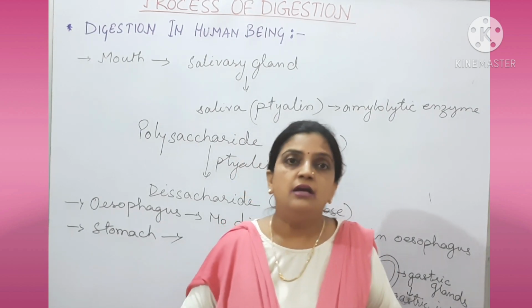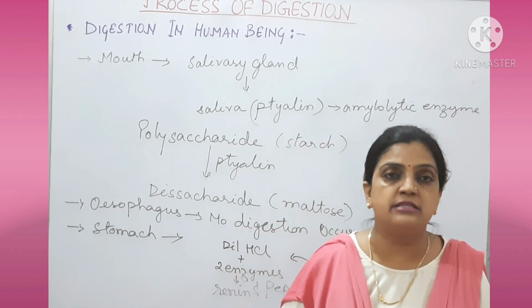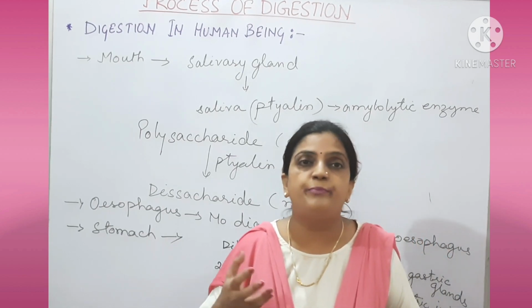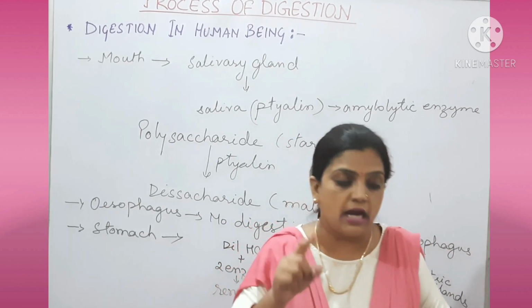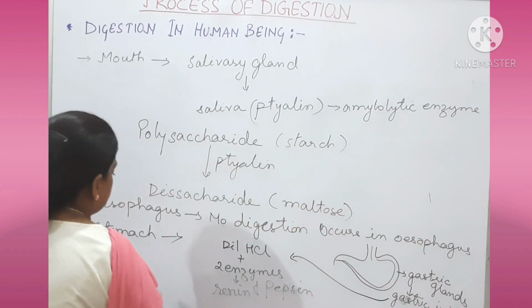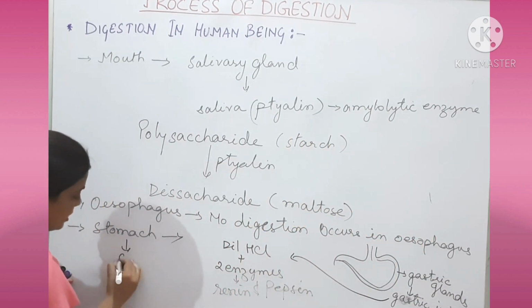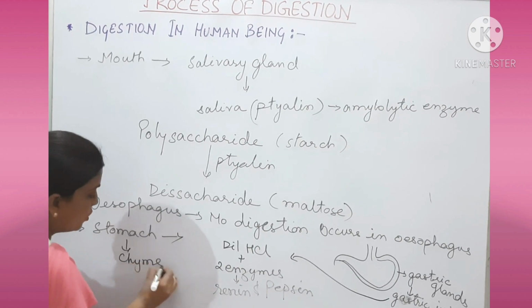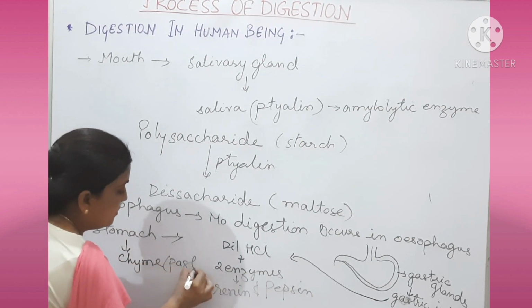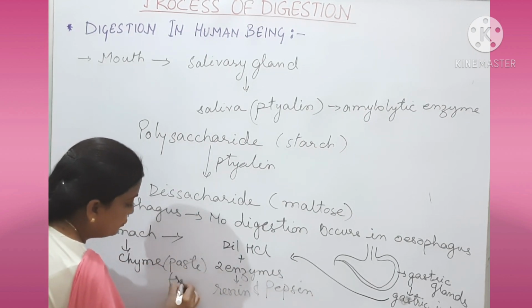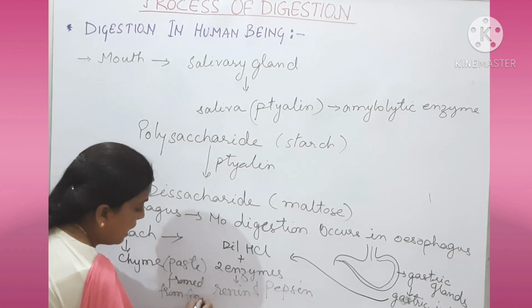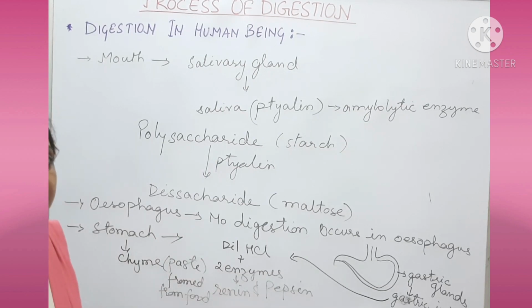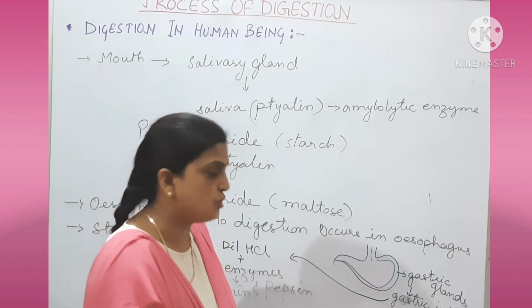And within the stomach, that food is churned up very nicely and it is changed into a paste-like structure, and that paste-like structure is called chyme. What is the paste-like structure called? That paste-like structure is called chyme. What is chyme? Chyme is a paste formed from food. How? By churning the food which is passing through the esophagus to the stomach.